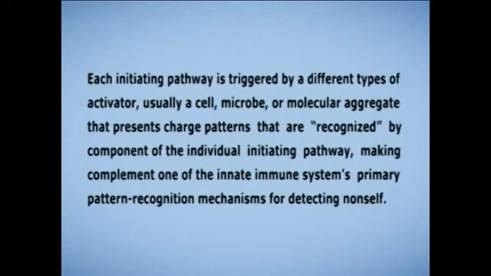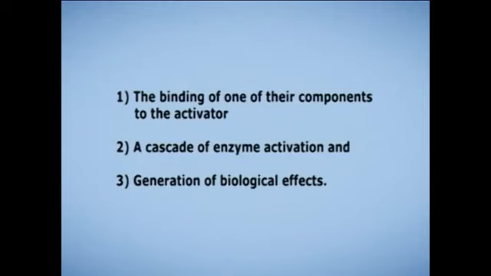Each initiating pathway is triggered by a different type of activator, usually a cell, microbe, or molecular aggregate that presents charge patterns that are recognized by components of the individual initiating pathway, making complement one of the innate immune system's primary pattern recognition mechanisms for detecting non-self. They are triggered by, number 1, the binding of one of their components to the activator, number 2, a cascade of enzyme activations, and number 3, generation of biological effects.